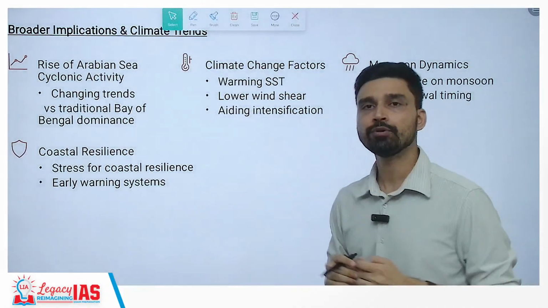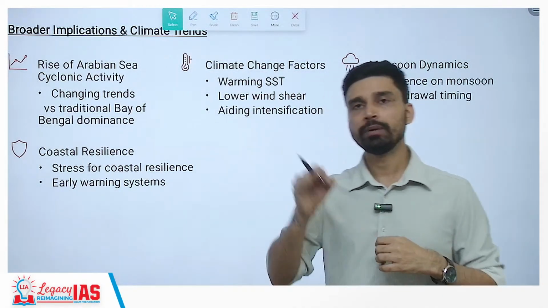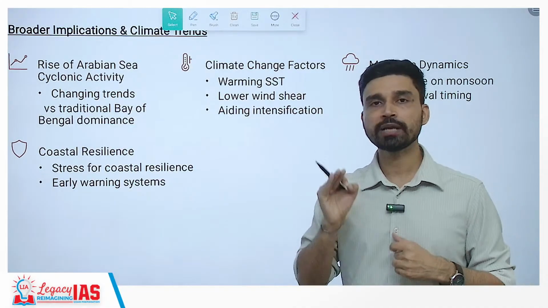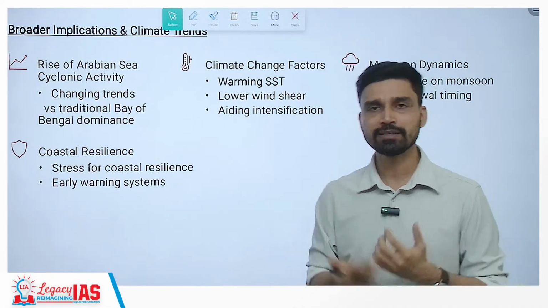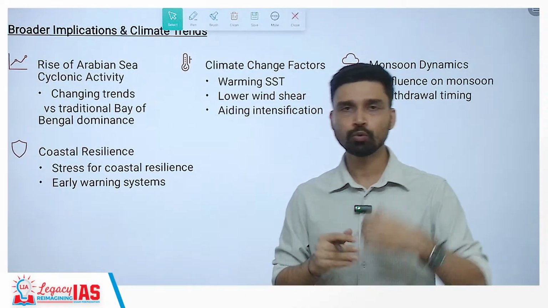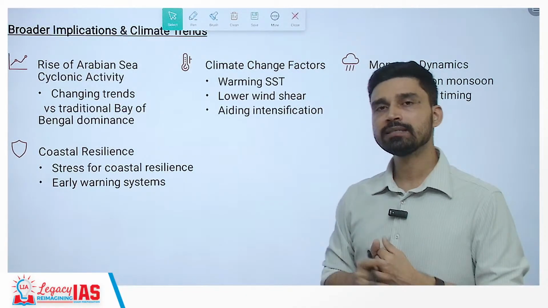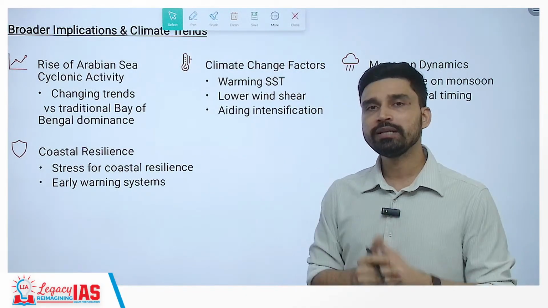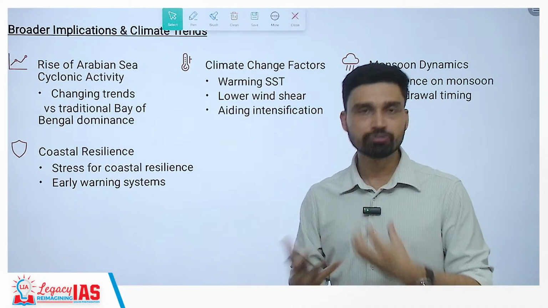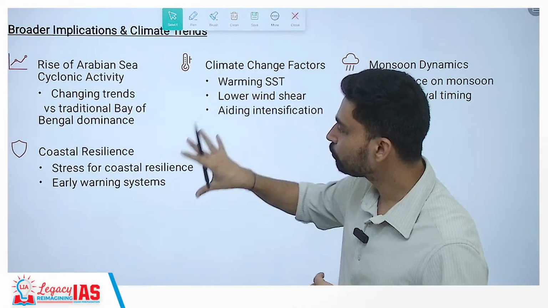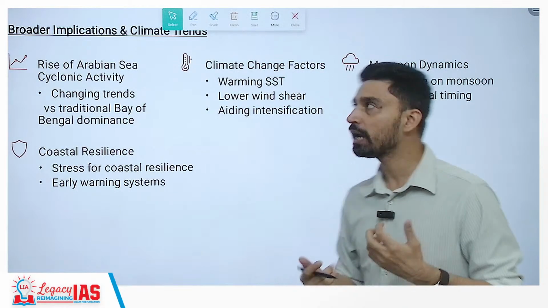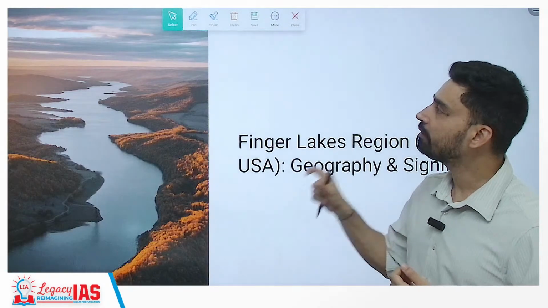Interestingly, if you don't know, I want to bring to attention the fact that tropical cyclones can only develop over the sea surface. They cannot develop over the land surface. Temperate cyclones can develop both over land and sea. Now, India, because it lies in tropical latitudes, only experiences cyclones that originate over the sea, either the Bay of Bengal or the Arabian Sea. So that is why we have to stress coastal resilience. We need to have an early warning system so that lives can be saved.